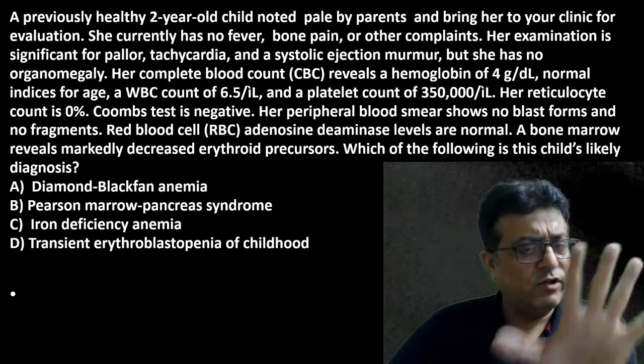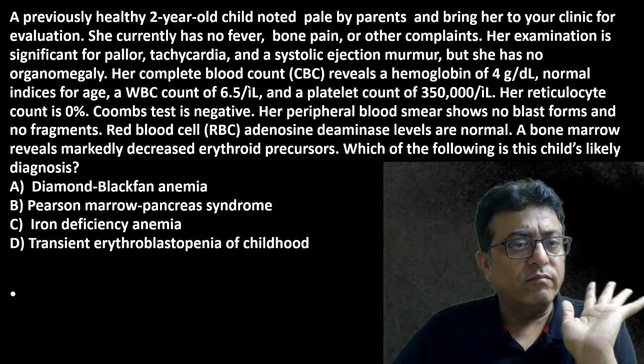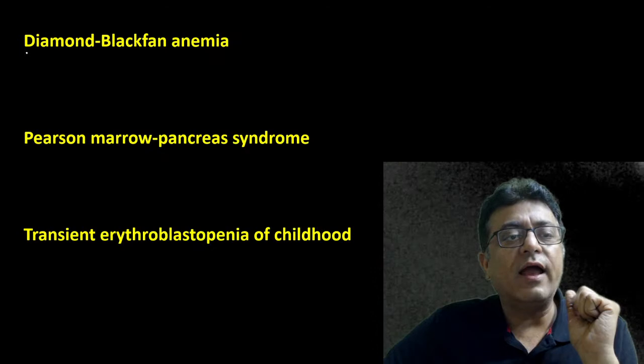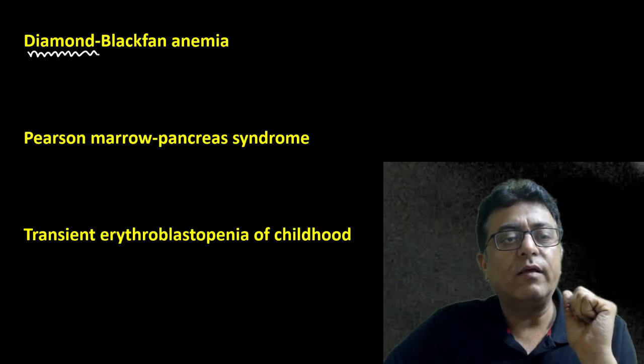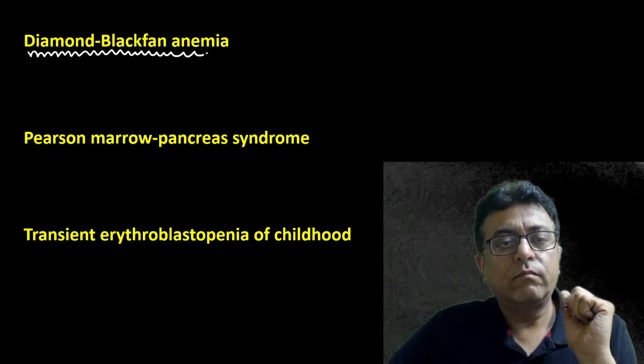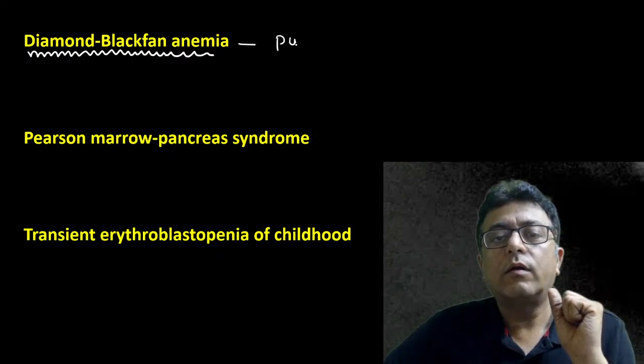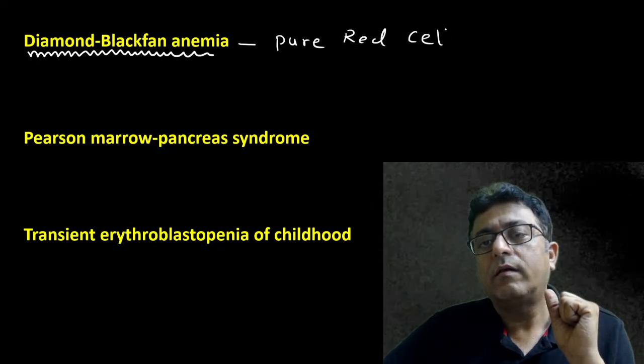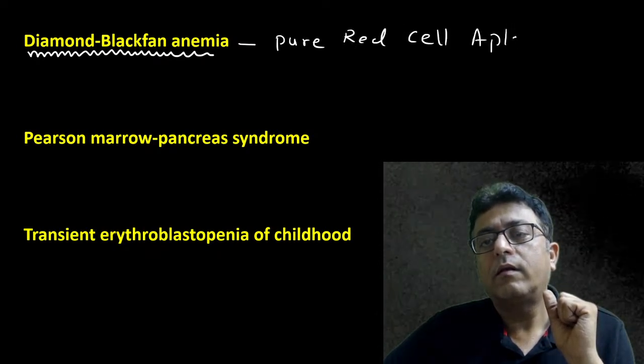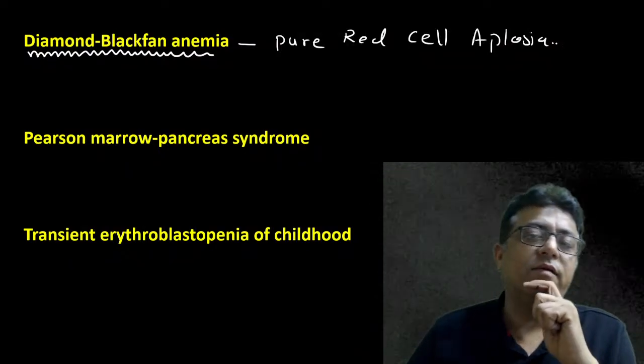Now we come to this question once again. What is Diamond-Blackfan anemia?